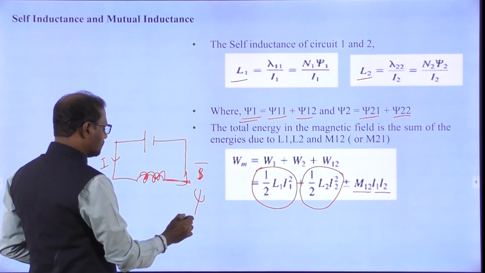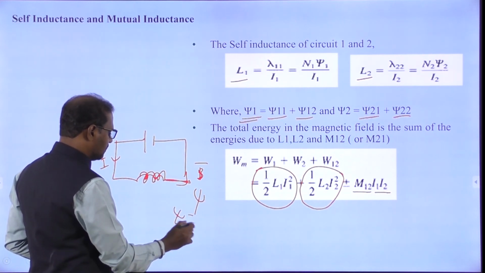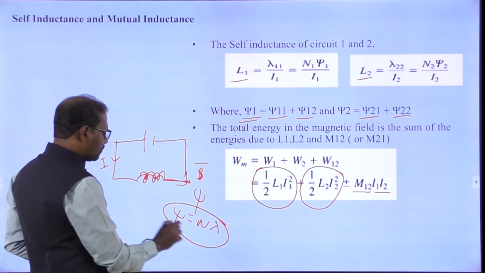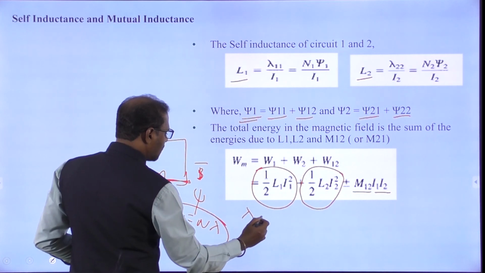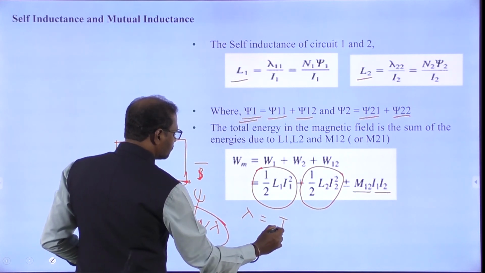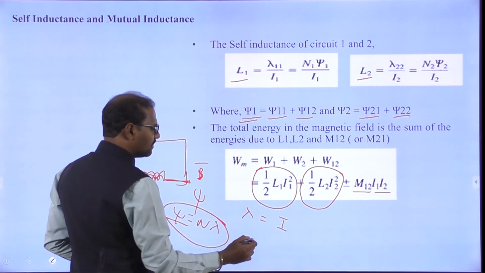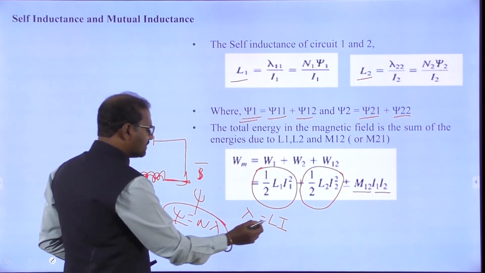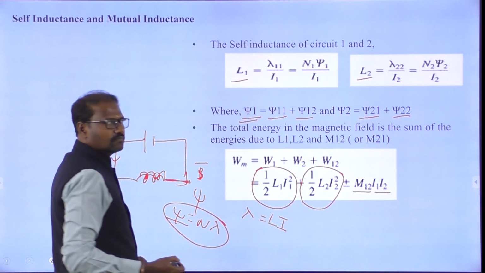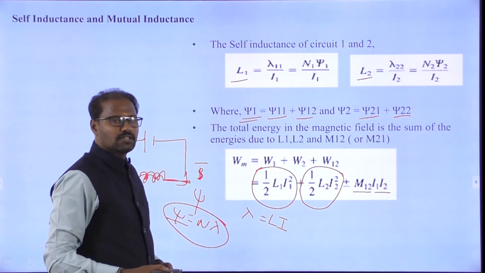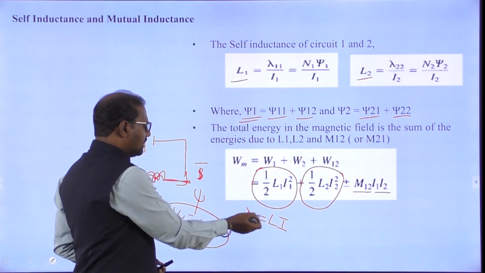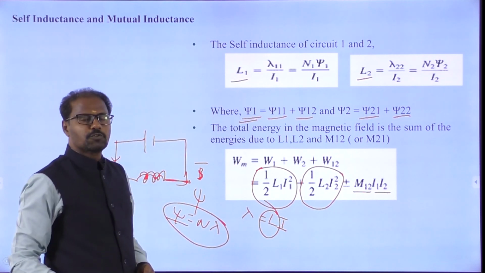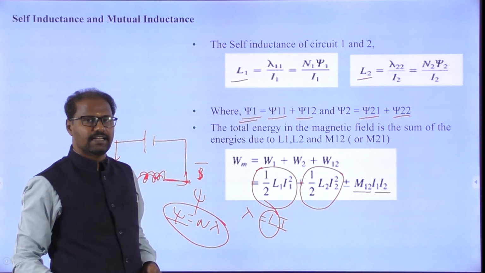The flux links with some number of turns, giving the flux linkage N psi. Ultimately, this flux linkage lambda is always proportional to the current I. That proportionality property we call inductance. That inductance is called the self inductance, L. The inductor is a part of the circuit. Wherever there is current, there is flux, and energy is stored. That is because of this proportionality constant L. That's why we call it the self inductance L.